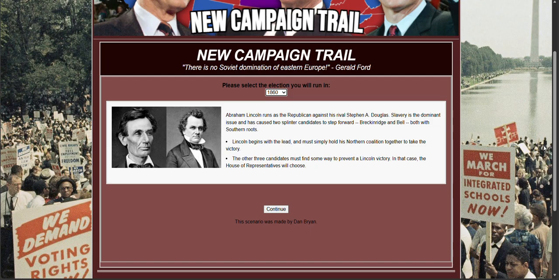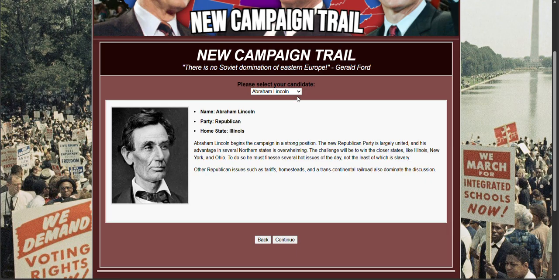Slavery is the dominant issue and has caused two splinter candidates to step forward, Breckinridge and Bell, both with Southern roots. Lincoln begins with the lead and must simply hold his Northern coalition together to take the victory. The other three candidates must find some way to prevent the Lincoln victory. In that case, the House of Representatives will choose.